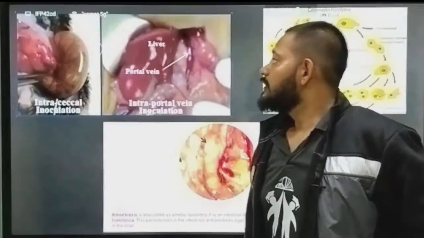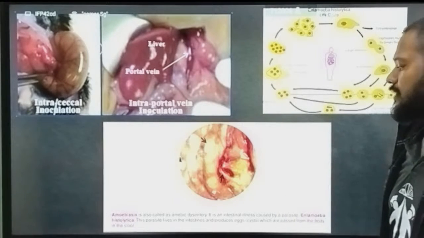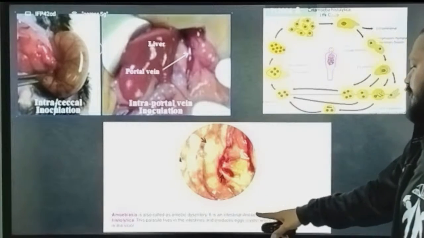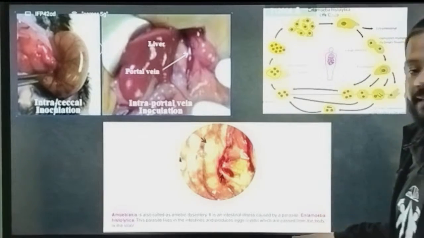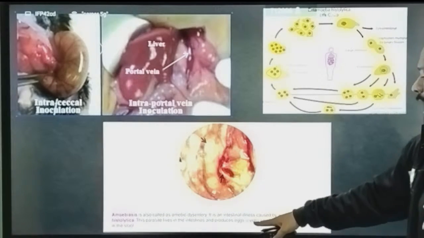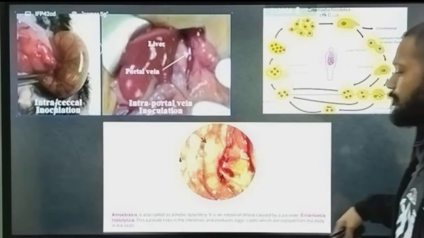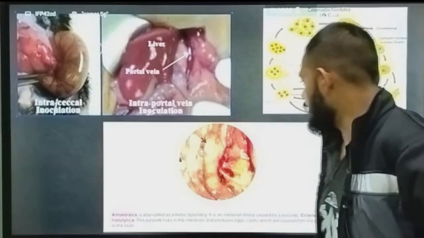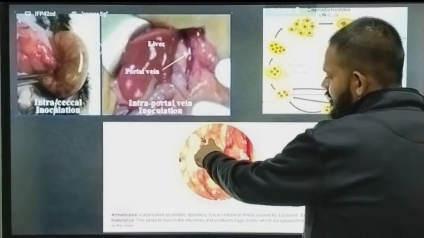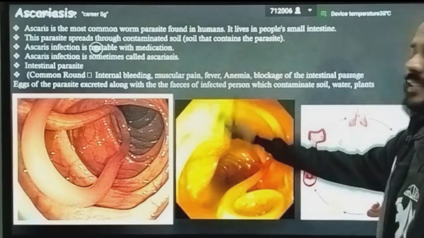See, this is what happens in this disease, amoebiasis. It is also called amoebic dysentery. It is an intestinal illness caused by the parasite Entamoeba histolytica. This parasite lives inside the intestine and produces eggs called cysts, which are passed from the body in the stool. You can see here the cysts produced by Entamoeba histolytica.